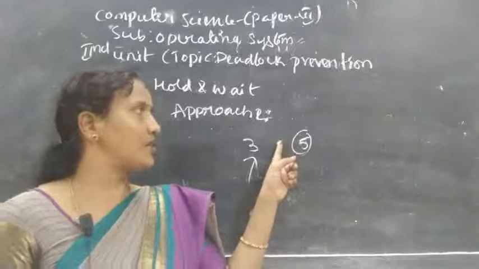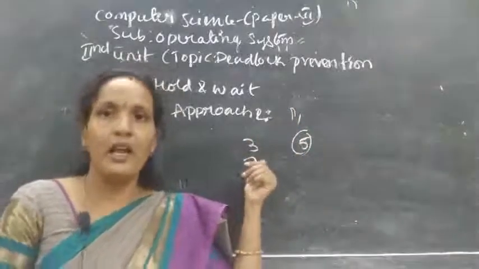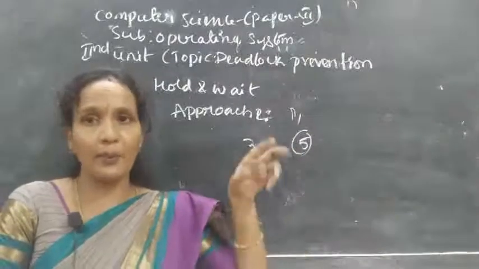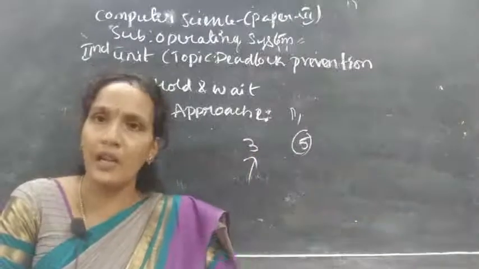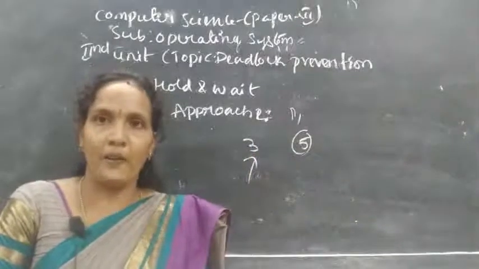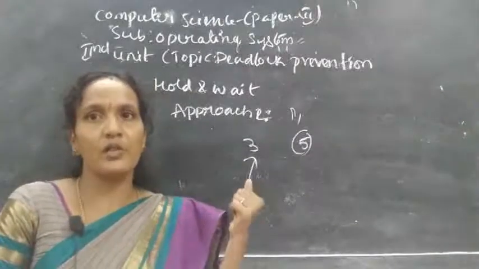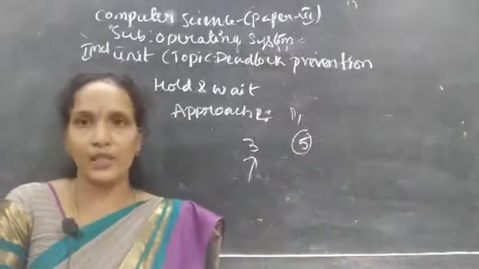For example, this process is requesting for 5 resources. First we have given 3 resources and we say to the process, take the 2 resources after some time. But whenever the process is requesting for the remaining 2 resources, at that time those resources may not be free, the resources may not be available. Then what happens? This situation may lead to starvation, meaning the process needs to wait for the new resources.